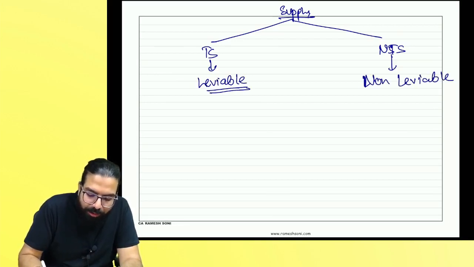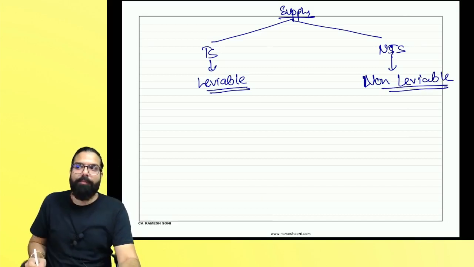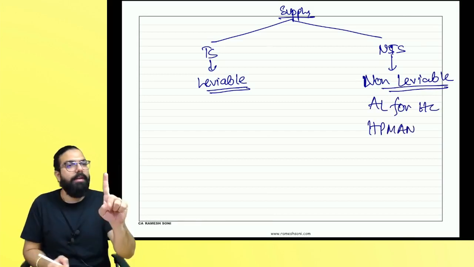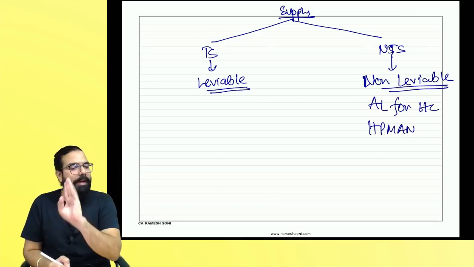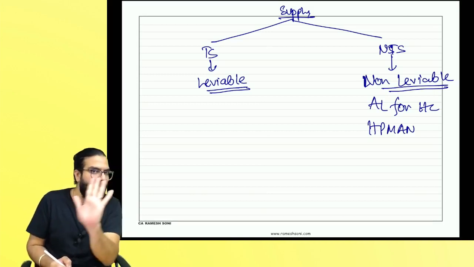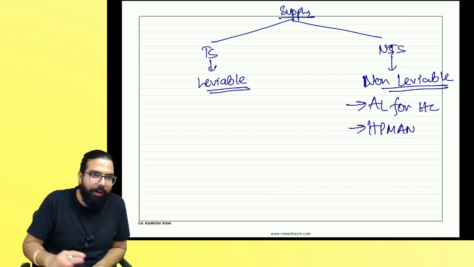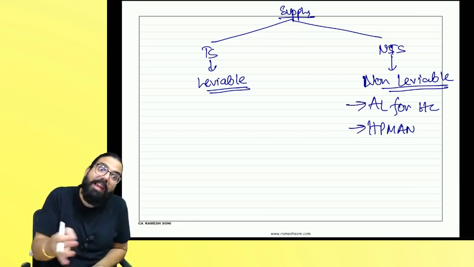Can you tell me what as of now is non-leviable to GST? Alcoholic liquor for human consumption, and high speed diesel, petroleum crude, motor spirit, aviation turbine fuel and natural gas. Do you agree with me? Only these items are non-leviable. Other than this, everything is leviable.